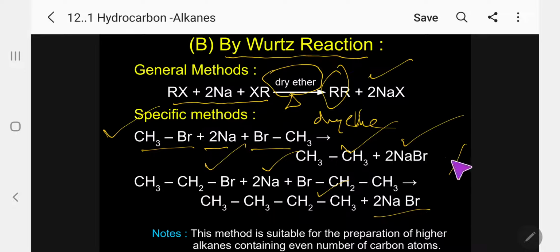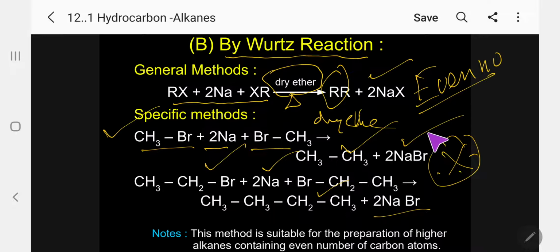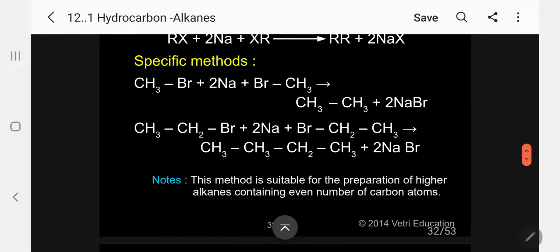Please follow, most important information in this. There is a drawback for the Wurtz reaction. Wurtz reaction is suitable only for an even number of carbon atoms. For odd number, this method is not suitable. So kindly see here, this method is suitable for preparation of higher alkanes containing an even number of carbon atoms. I will give an example, then you can understand that.